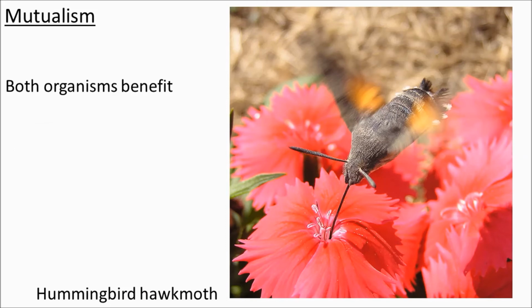Mutualism. The relationship between flowering plants and pollinators, that's usually mutualistic. The plant gets its pollen moved to other plants, and the pollinator gets energy-rich nectar.